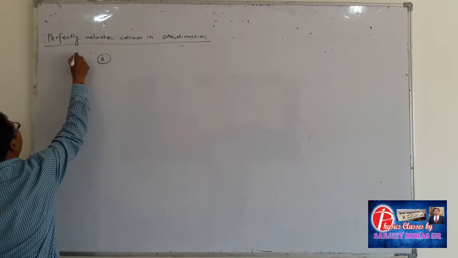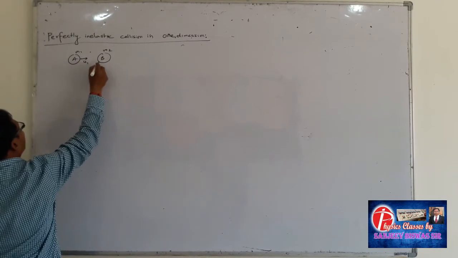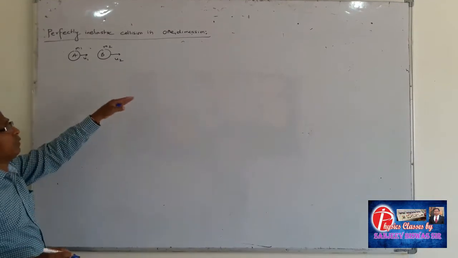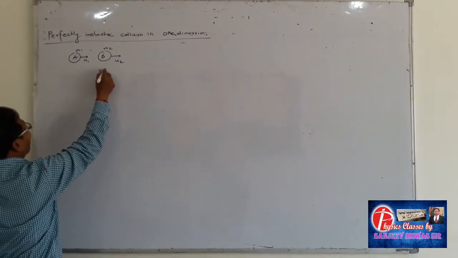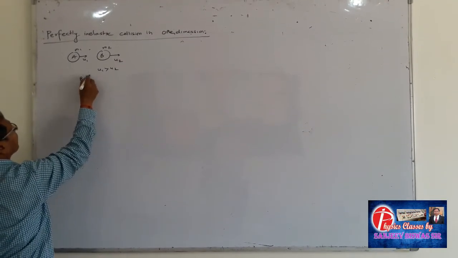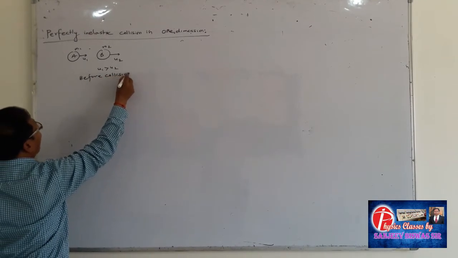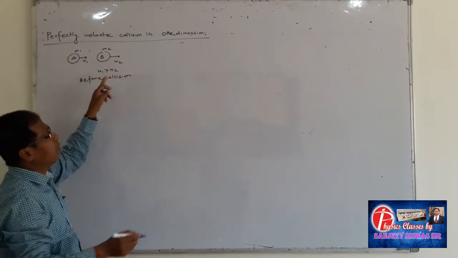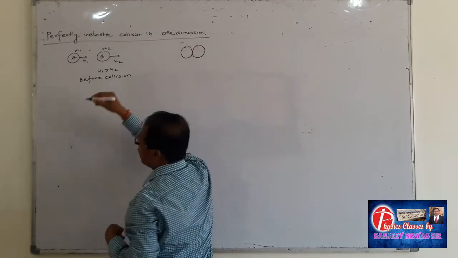having masses m1 and m2 and moving with velocities u1 and u2 in the same direction, and u1 is greater than u2. After some time, because u1 is greater than u2, they collide and both are embedded.